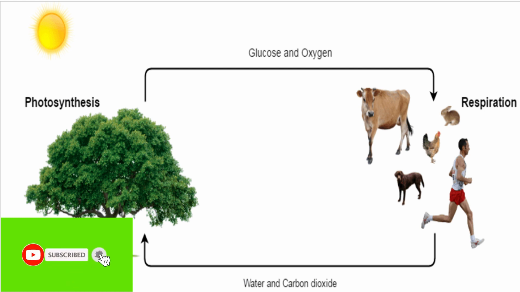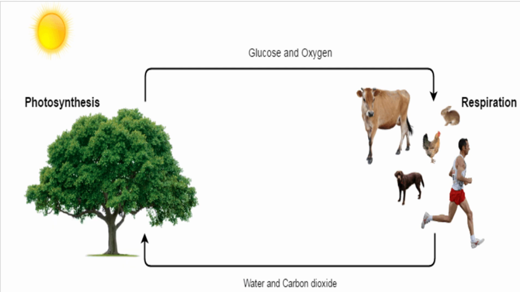They do not make their own food, but consume other living organisms. And the third difference is related to breathing. Plants need carbon dioxide for breathing, while animals need oxygen. Getting me? This was all about the differences between plants and animals.